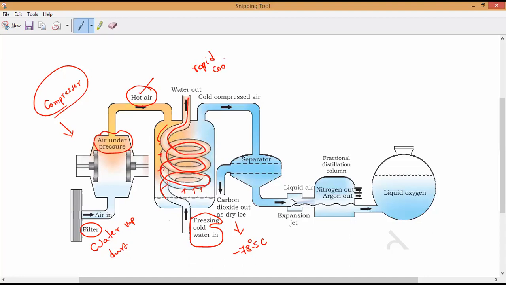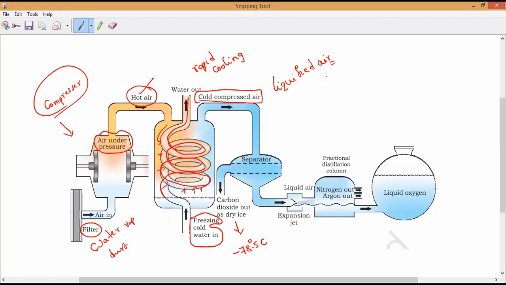Understand? So the hot air turns into cold compressed air, and it is formed into which state? Liquid state. Liquefied air.